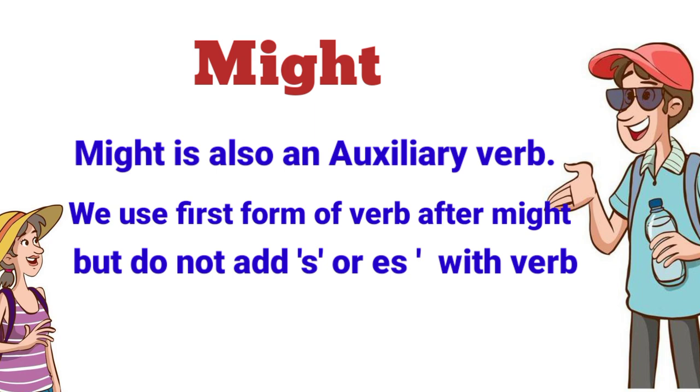Might. Might is also an auxiliary verb. We use first form of verb after might, but do not add s or es with verb.